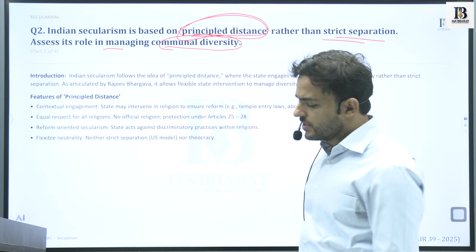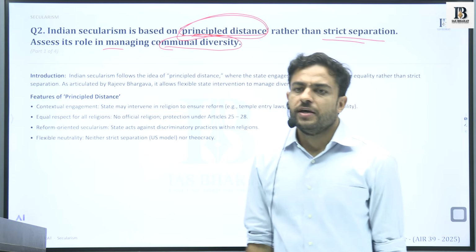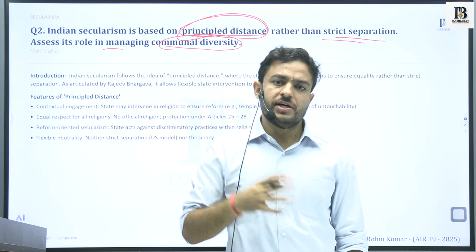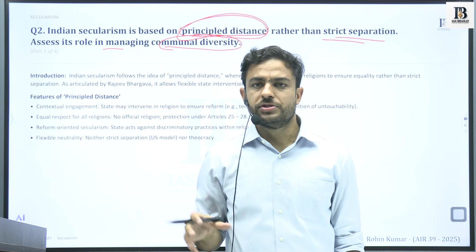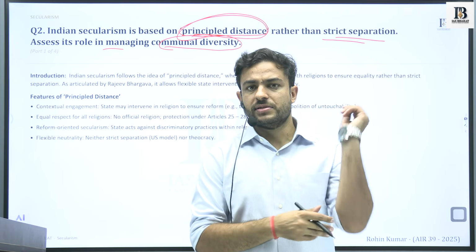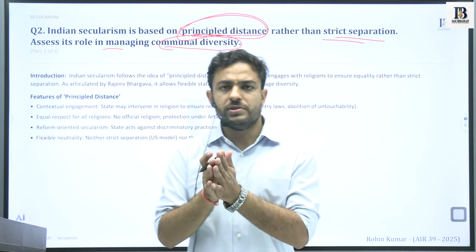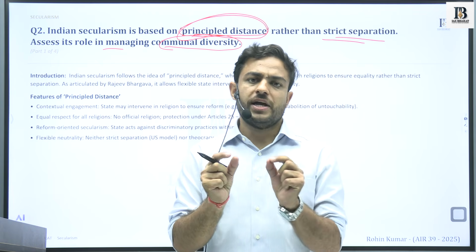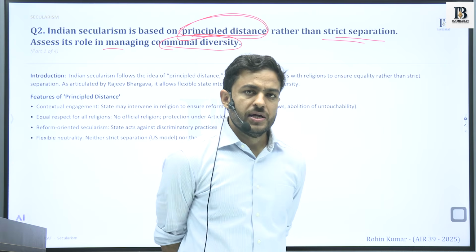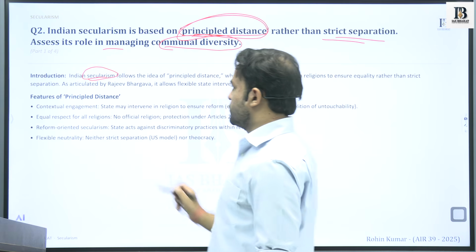So we have to discuss the idea of principled distance in the introduction. We can briefly define what is secularism, because we will see it as a separate question. There will be one question in the examination. We will be discussing around 5 to 7 questions here. However, in the examination, you will see only one question. So try to briefly bring out in 1 or 1.5 lines the idea of secularism initially.